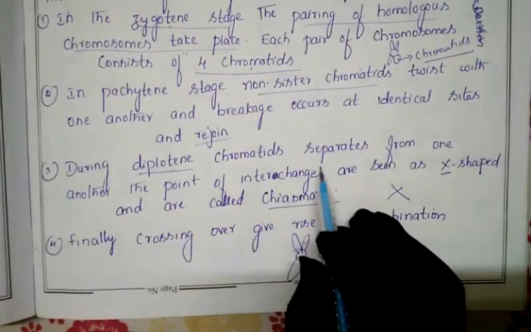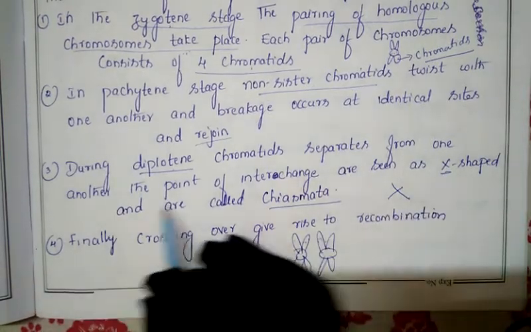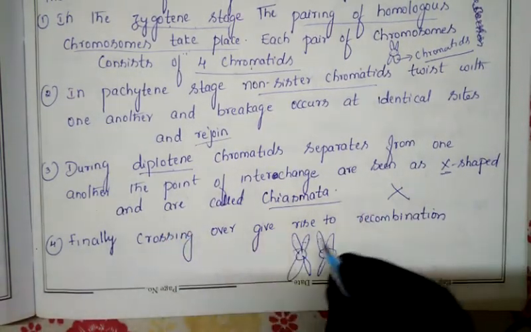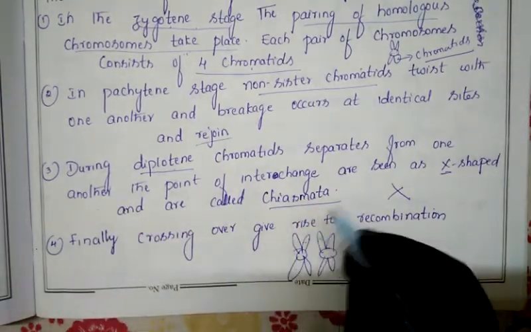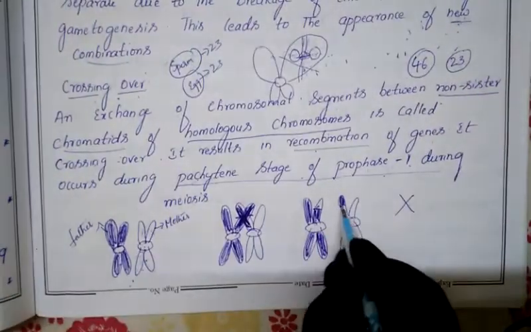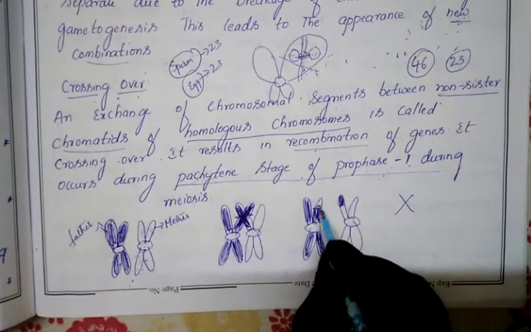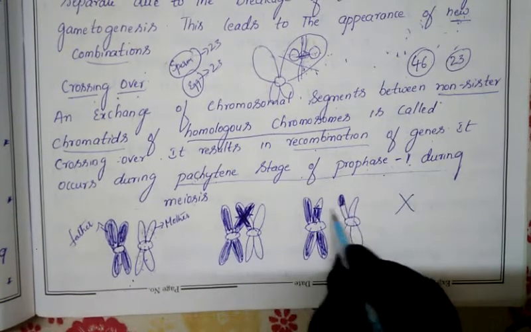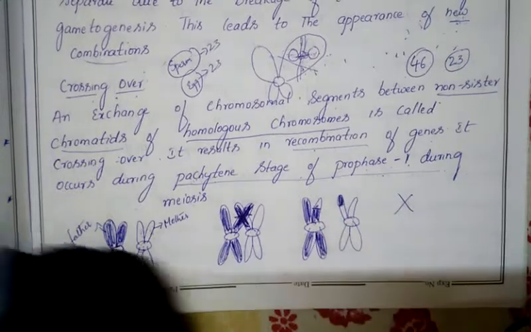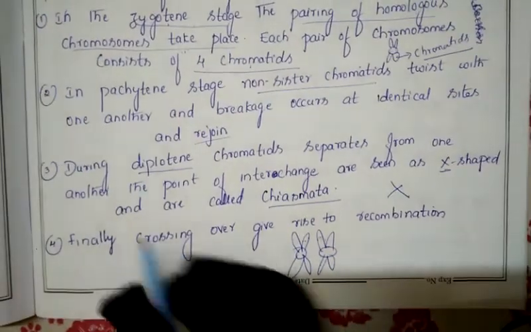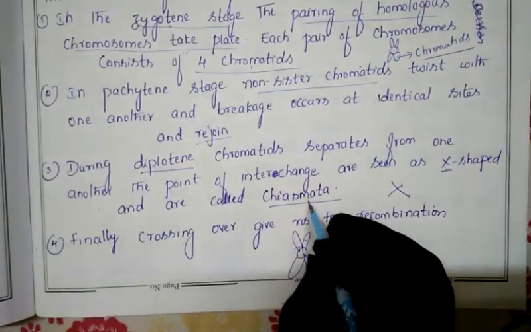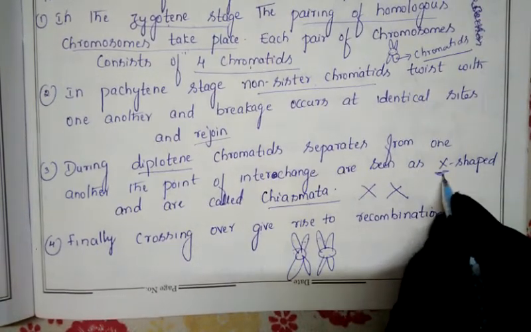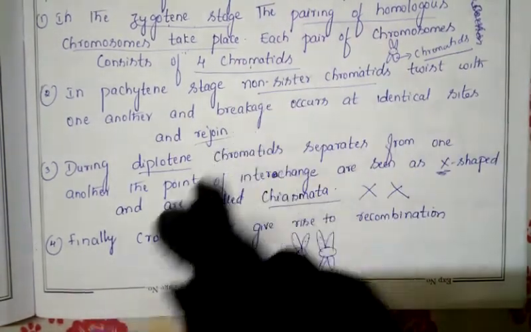So during diplotene, the chromatids separate from one another, and the points of interchange are seen as an X here. Chromatids get separated and interchanged. So this chromatid has been changed here, and this chromatid has been changed here. They have been exchanged, interchanged. All these things take place in the diplotene stage by forming a chiasmata. So chiasmata is nothing but an X shape formation, which takes place due to the crossing over, the twisting manner.